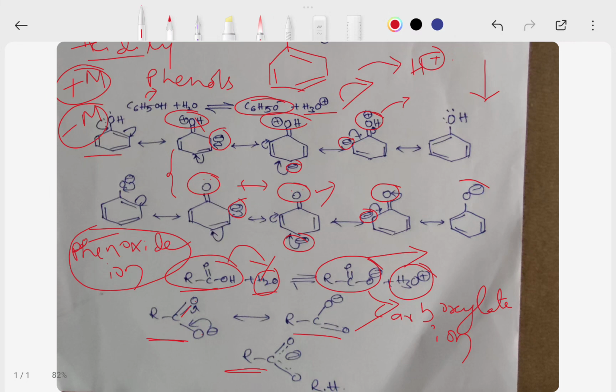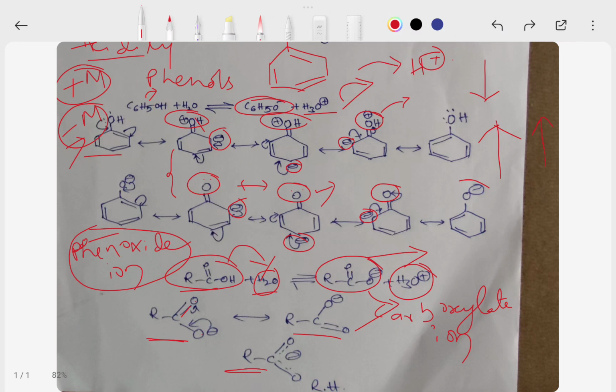Electron withdrawing groups increase the acidity of protons because they decrease the electron density on the OH bond or OH oxygen, and increase the OH bond dissociation.